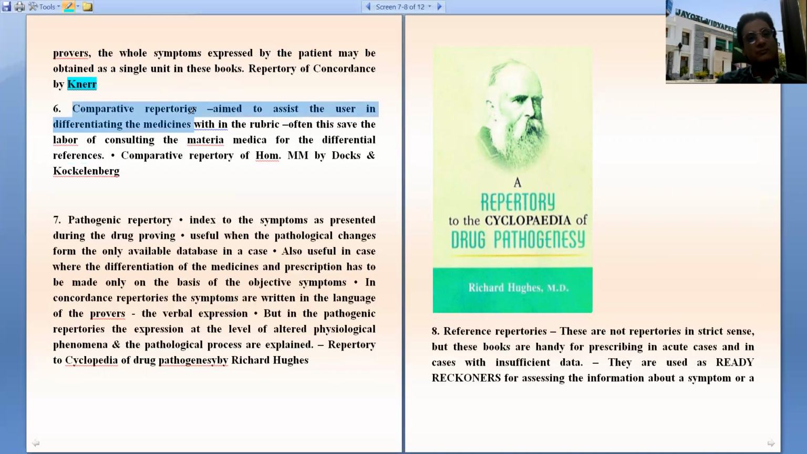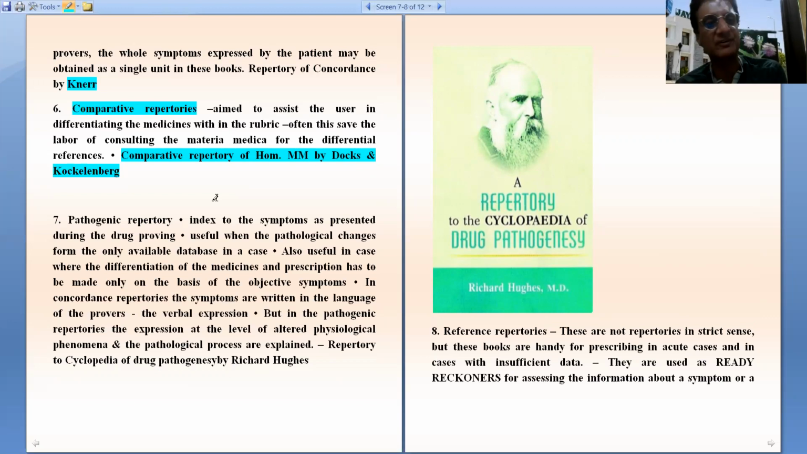Then another group is comparative repertories. They are aimed to assist the user in differentiating the medicines within the rubric. Often this saves labor of consulting materia medica for the differential purposes. Example is the comparative repertory of homeopathic materia medica by Dox and Cochlenberg. It's a type of comparative repertory. We need not go back into materia medica if we use such repertories.